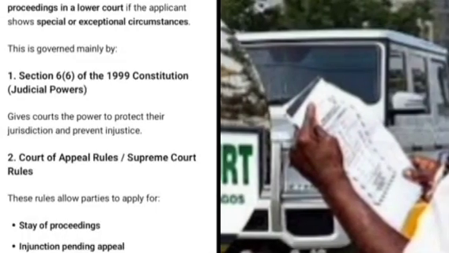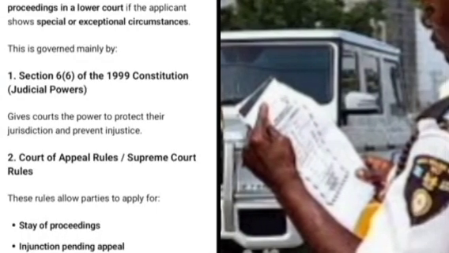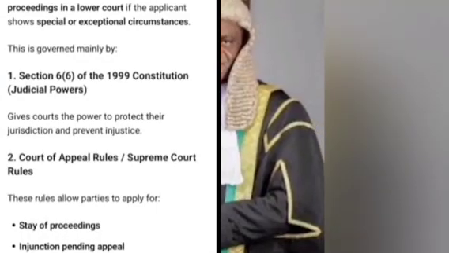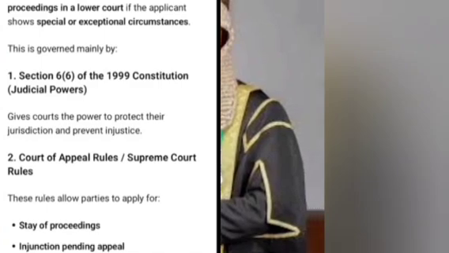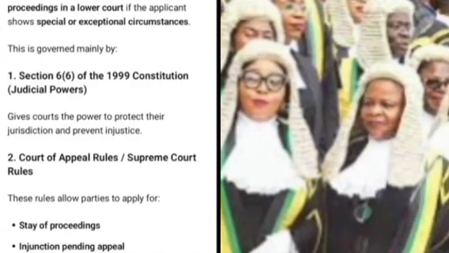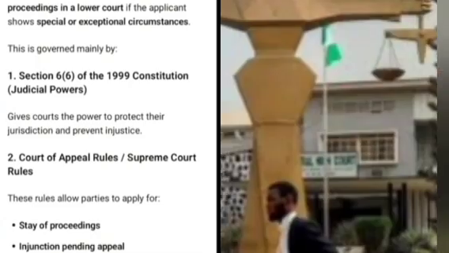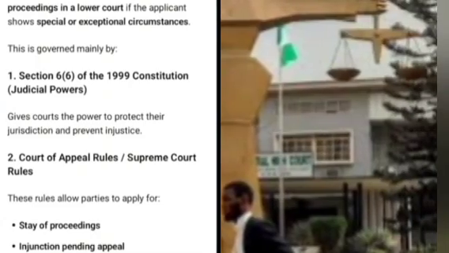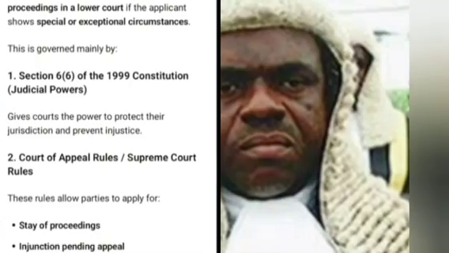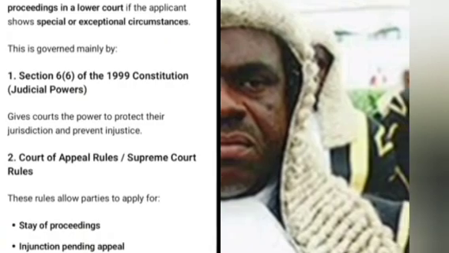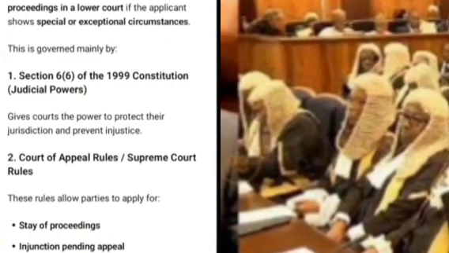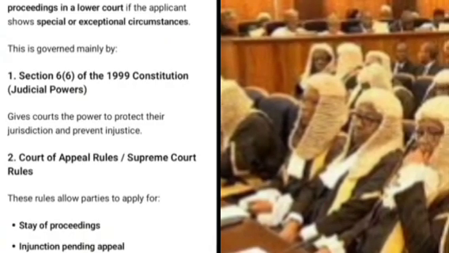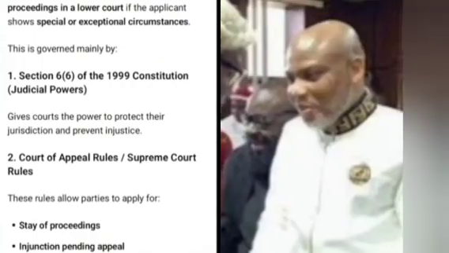Now, in Nigerian law, a higher court can stop proceedings in a lower court if the applicant shows special or exceptional circumstances. This is governed mainly by Section 6, subsection 6 of the 1999 Constitution, Judicial Powers. It gives courts the power to protect their jurisdiction and prevent injustice.